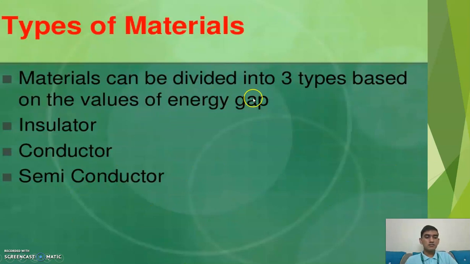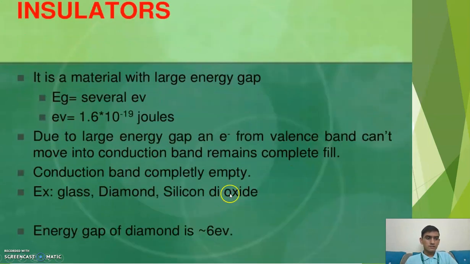The materials are divided into three types: insulators, conductors and semiconductors. Insulators are materials which have a very large energy gap. We can see the electron volt is 1.6 into 10 raised to the minus 19 joules. We know that due to the large energy gap, an electron from the valence band can't move into the conduction band, and the valence band remains completely filled.